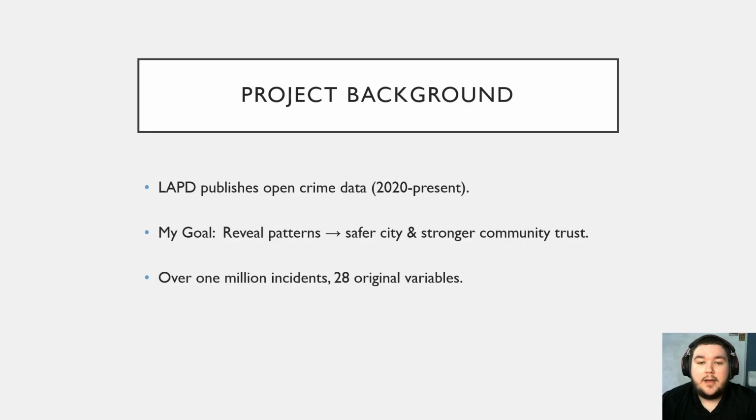Project background. Los Angeles publishes every crime incident since 2020 for public transparency. That openness lets us find patterns that can quite literally save lives, whether you're a tourist on the Walk of Fame or a current resident of the city. The dataset spans from January 1st of 2020 through March 13th of 2025 and contains more than 1 million rows across 28 variables. I'll have the link on the next slide, where there are a lot of great publicly available data sets that the government allows the public to have.